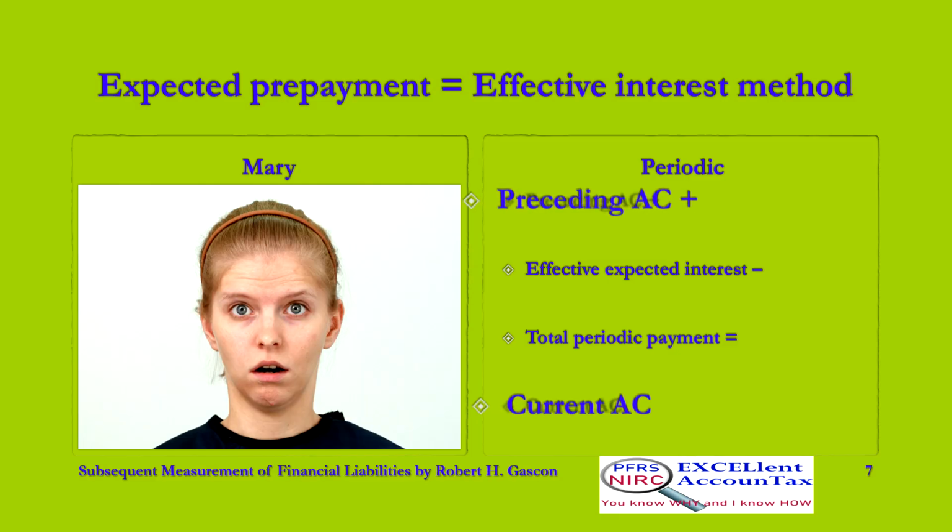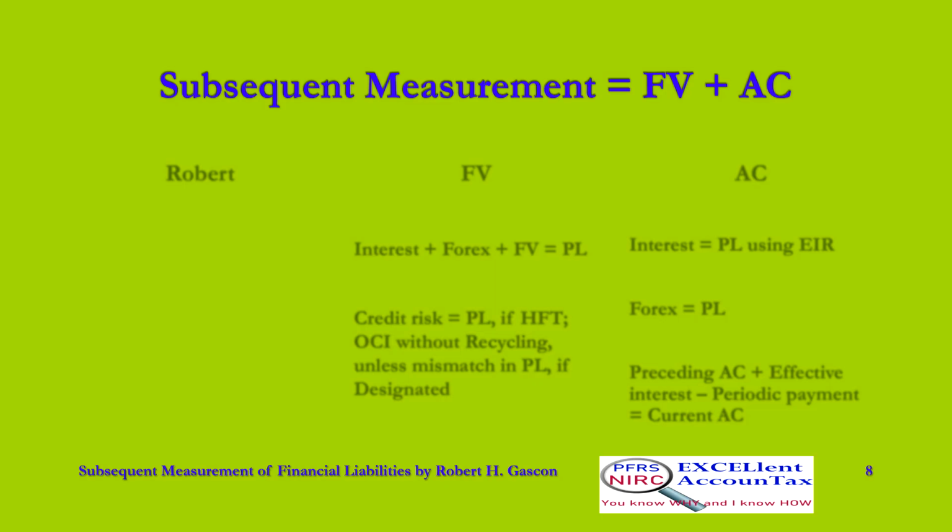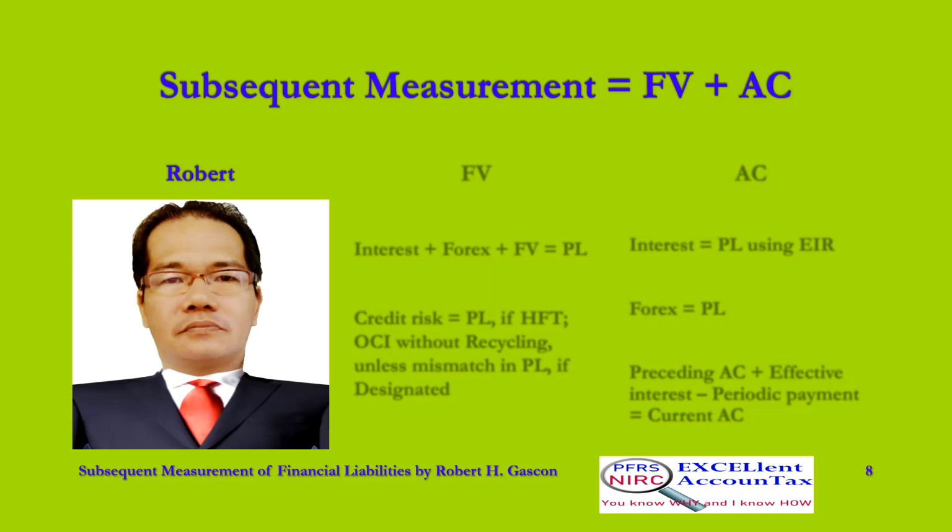Having determined how the periodic amortized cost of bonds payable is measured, we now review what we recently studied. You listen to me. If held for trading, or initially designated, financial liabilities are subsequently measured at fair value on the statement of financial position, such that interest payments, foreign exchange gain or loss, and fair value gain or loss not attributable to change in credit risk are recognized in profit or loss.